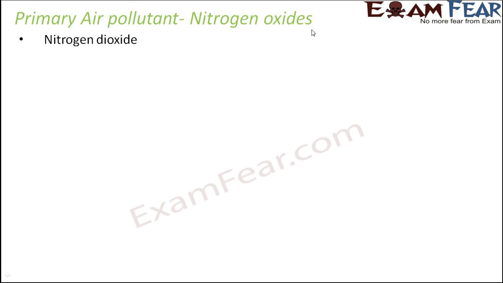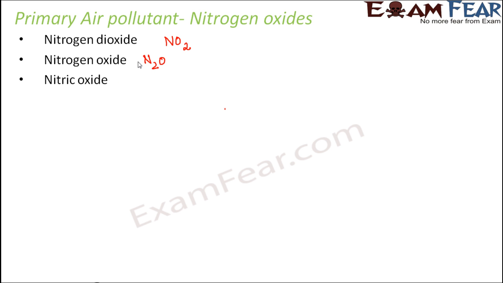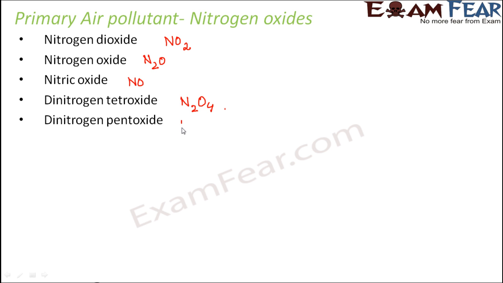For example, nitrogen dioxide. These are the nitrogen oxides which act as air pollutants: nitrogen dioxide, that is NO2, nitrous oxide, that is N2O, nitric oxide, that is NO, dinitrogen tetroxide, that is N2O4, tetra is 4, and dinitrogen pentoxide, that is N2O5. So these are the various oxides of nitrogen which act as air pollutants, and human activity releases nitrogen oxides to the atmosphere.